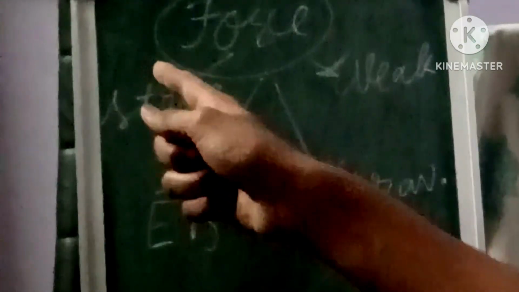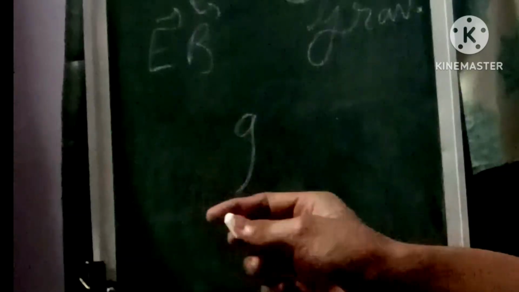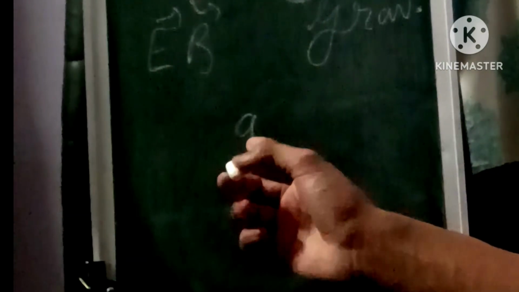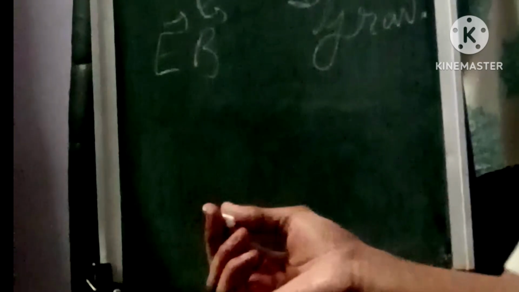I just talked about force, so which force are we talking about? The force in this topic is divided into four forces. First one, strong force; second, weak force; third, electromagnetic force; fourth, gravitational force. The strong force, as its name suggests, is the strongest among these all. The carrier of strong force is the gluon, represented by a small g, and this strong force has a really short range.